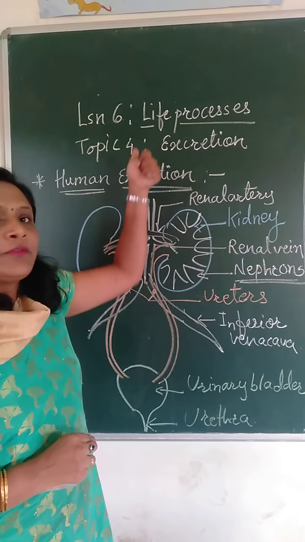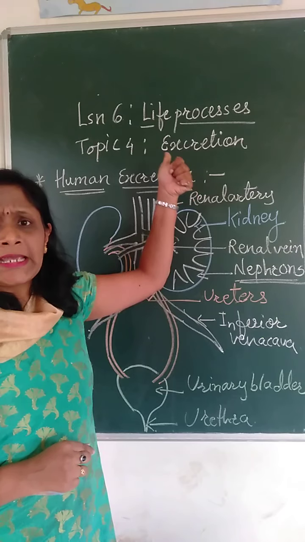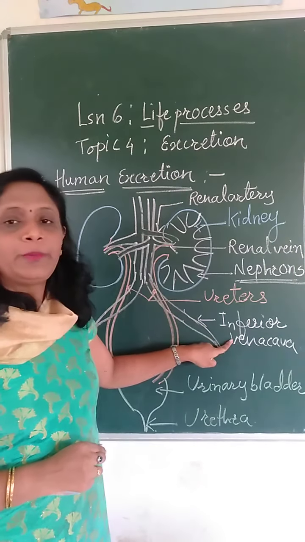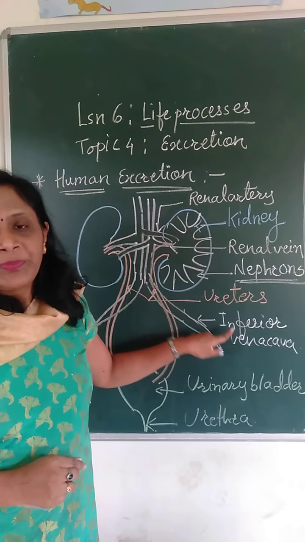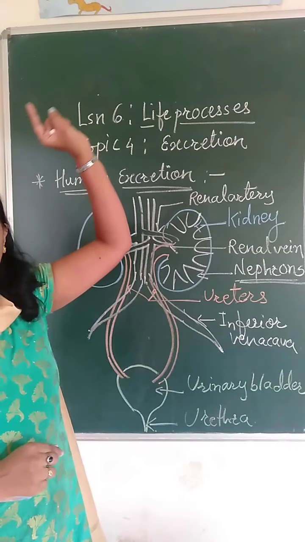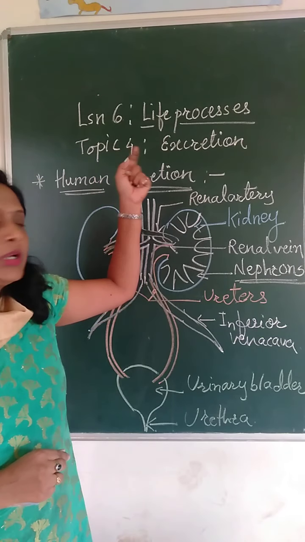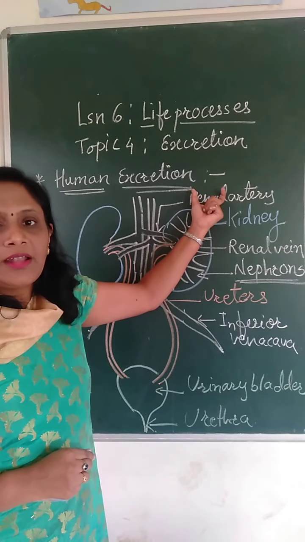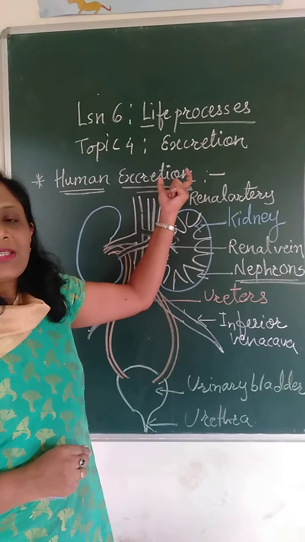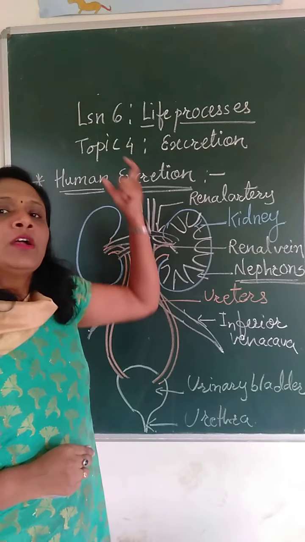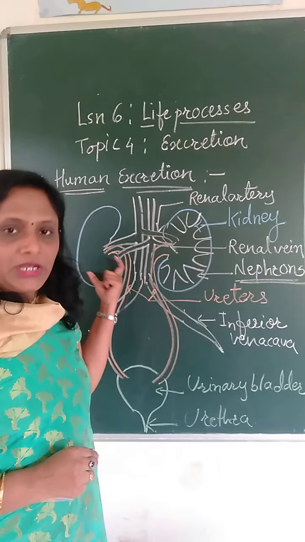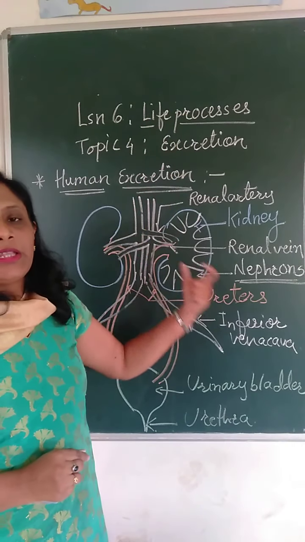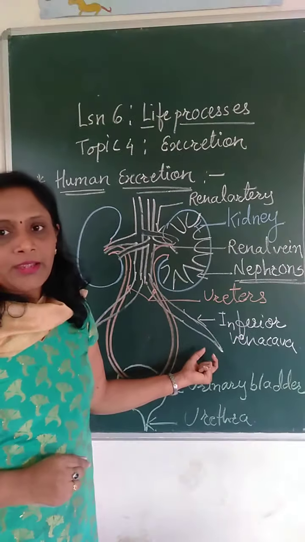The blood is brought into both the kidneys with the help of the inferior vena cava, and then it also takes it back towards the heart. This inferior vena cava has the branches as renal artery and renal vein. The renal artery brings the blood into the kidneys, and then it is taken back to the heart with the help of the inferior vena cava.